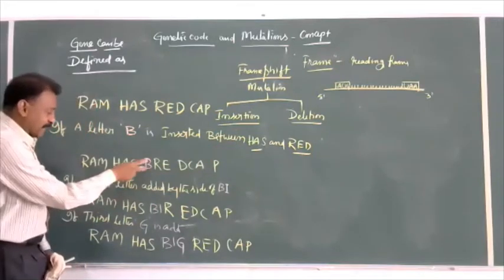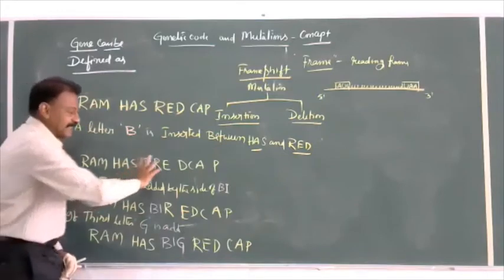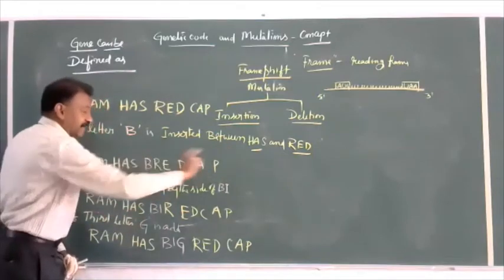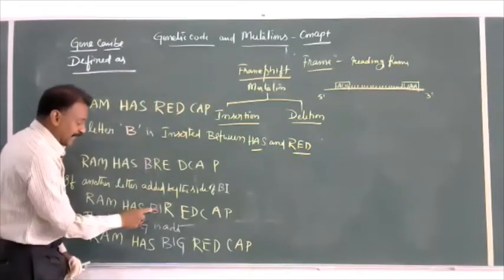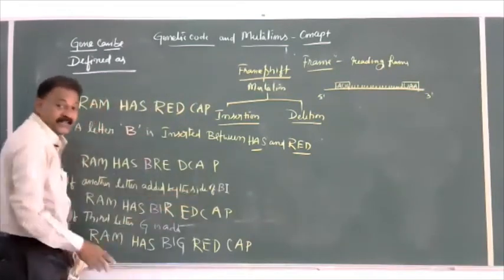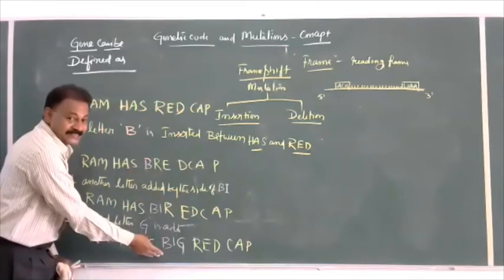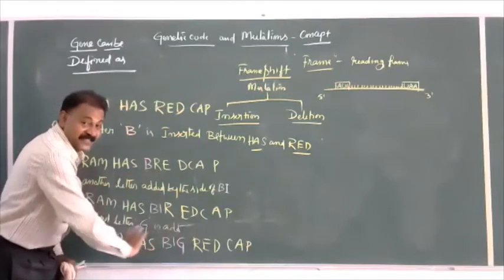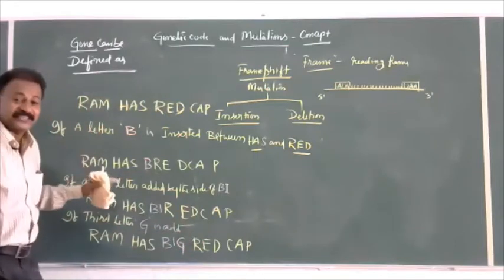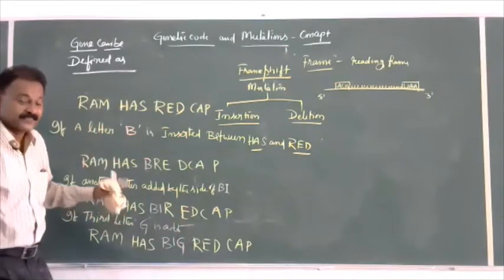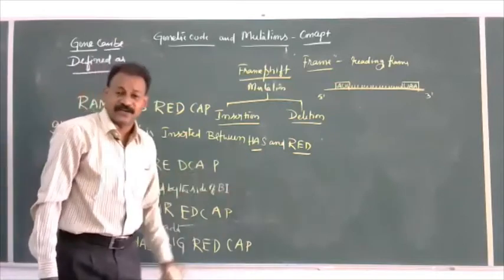If we insert one letter, the reading frame is altered. If we add two letters, reading frame is altered. If we add three letters, the reading frame is unchanged. It means insertion of one or two bases leads to frame shift mutations.